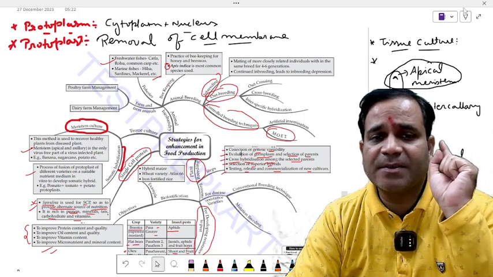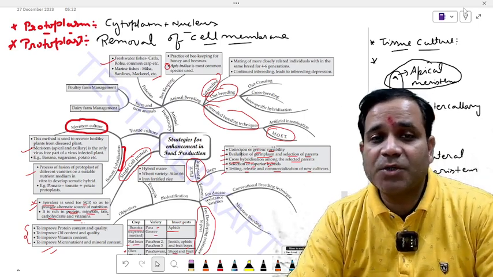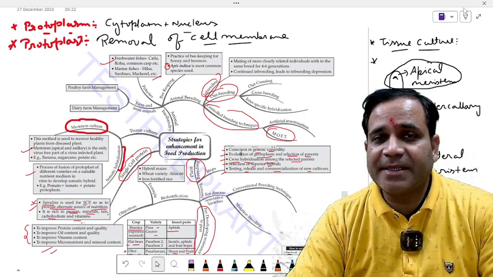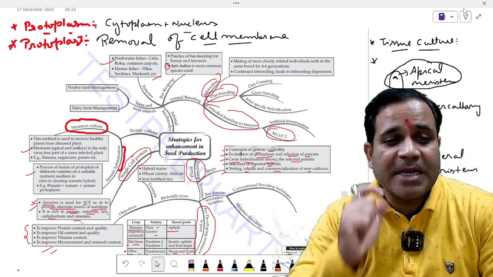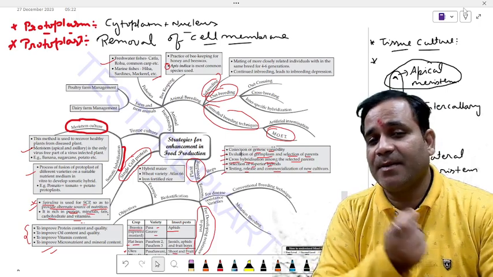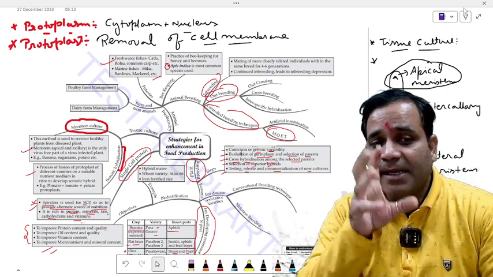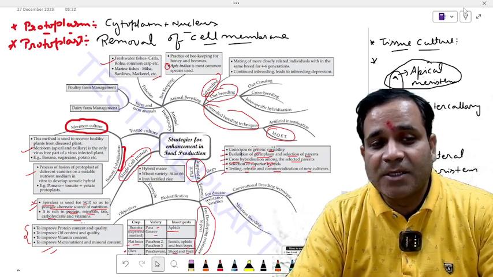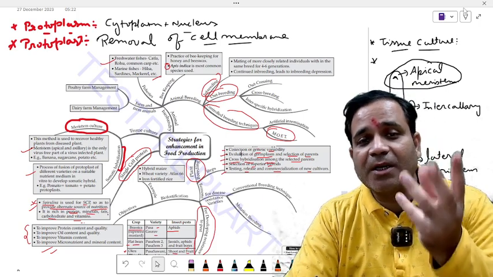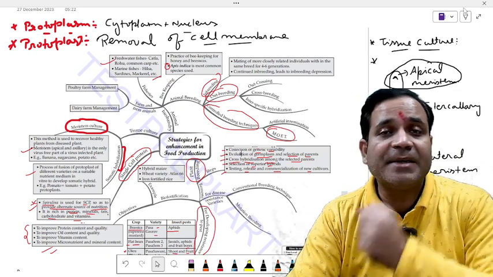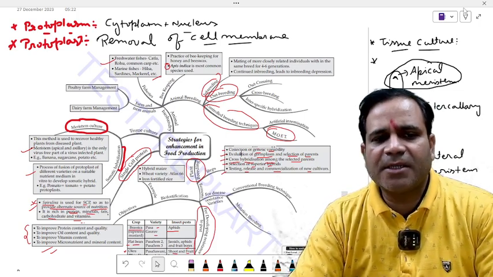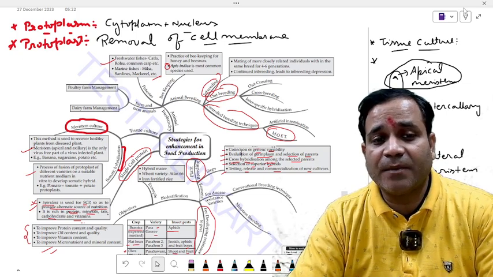That is first, tissue culture, my dear. You know tissue culture? Definitely you know that tissue culture is a technique to recover the healthy plant. What am I saying? To recover healthy plants from diseased plants, my dear. So if the method is used to recover the healthy plant from diseased plant, then it is known as tissue culture.